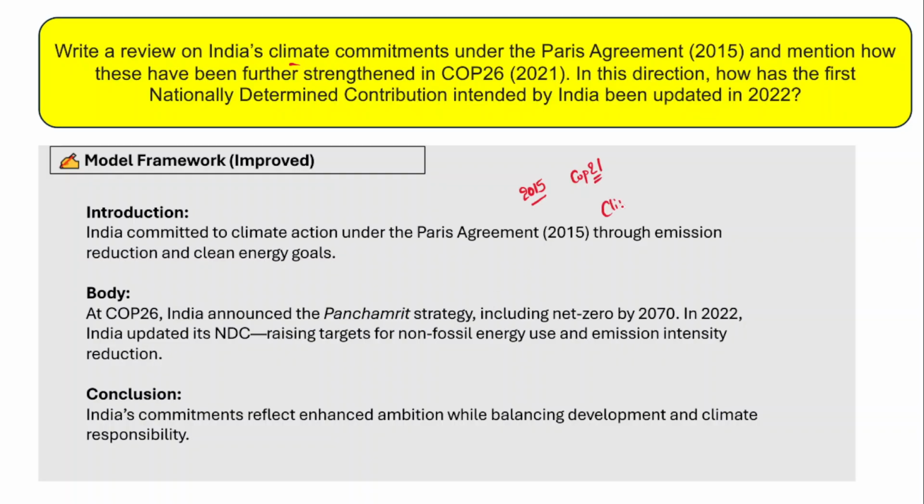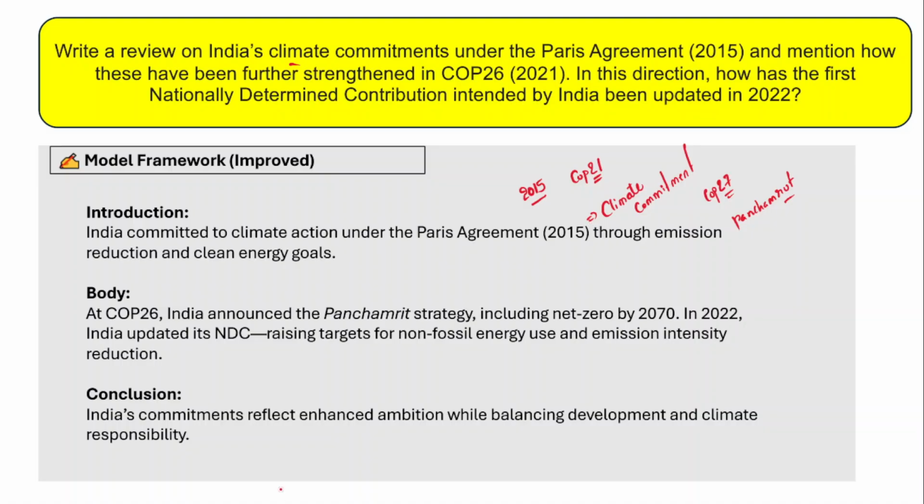India announced its climate commitments as a responsible nation. And apart from that, during the COP26 Glasgow Summit, Prime Minister Narendra Modi announced Panchamrit commitments as well. So we'll be discussing the Panchamrit commitments and India's climate commitments.